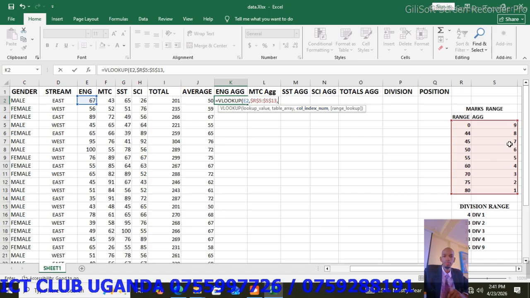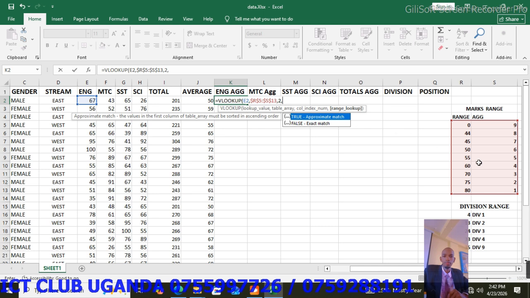The column which is having the aggregates we want to return is column 2 because we have only 2 columns, the range column and the aggregate column. So we want to return the aggregate column, therefore we shall use 2. Then comma, the last one is the range lookup, true or false.